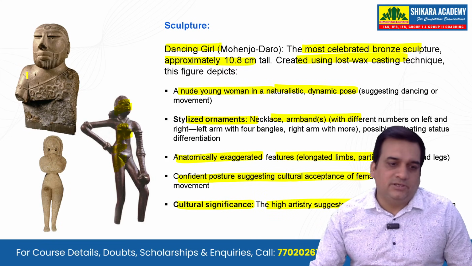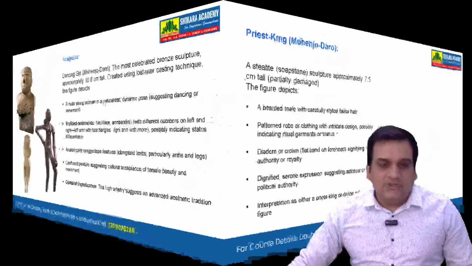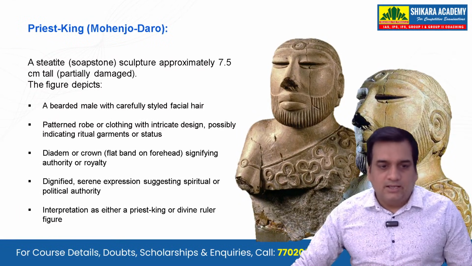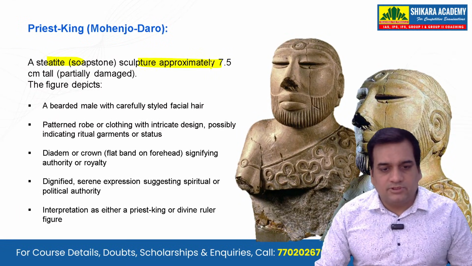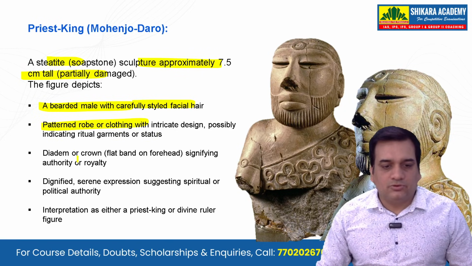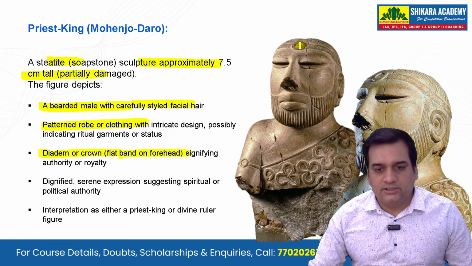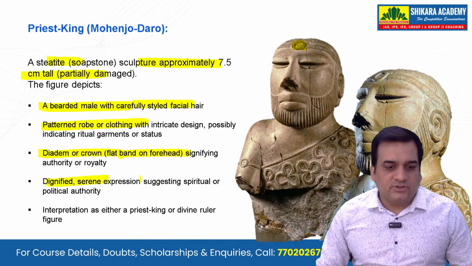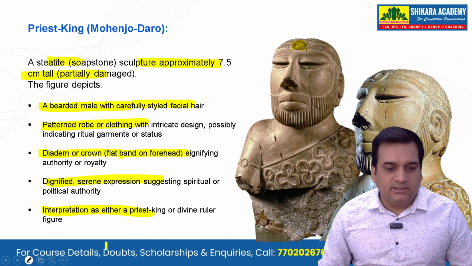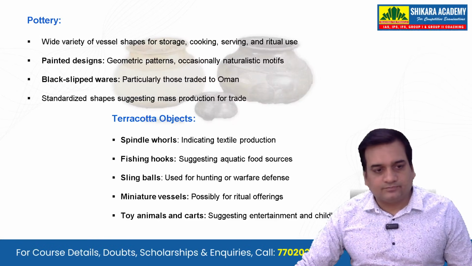high artistry. Please also make notes for this priest king that is there, as it can be asked in the examinations. A steatite sculpture approximately 7.5 centimeters tall, a bearded male with carefully styled facial hair. Patterned robe or clothing, we can also see a diadem or crown, a flat band on the forehead. There you can see it. Dignified, serene expression and interpretation as either a priest king or divine ruler figure.